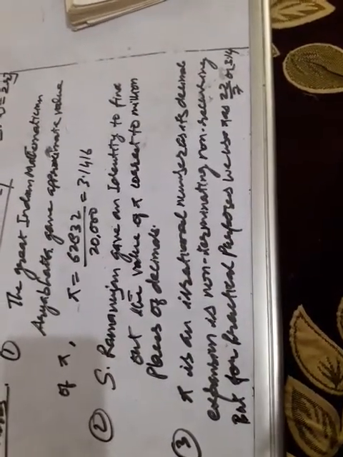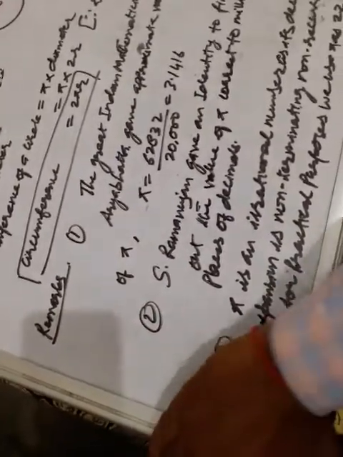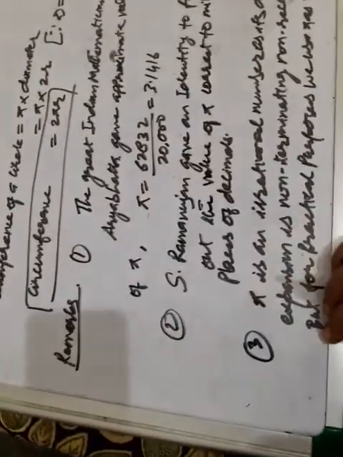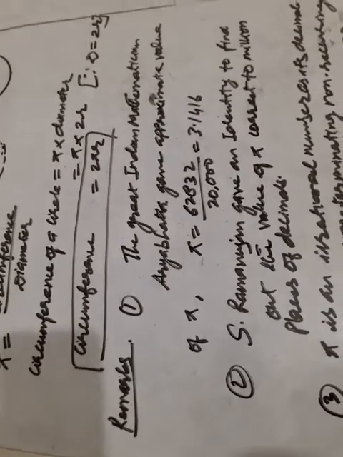Actually pi is not equal to 22 by 7. It is approximately equal to; the value of pi is closer to 22 upon 7. That's why for calculation and practical purposes we use 22 by 7 or 3.14 as the approximate value of pi to find the solution.